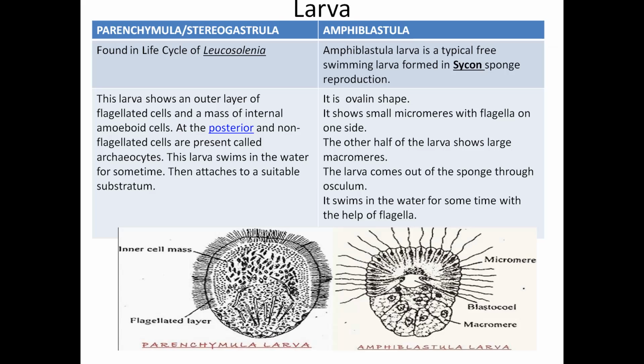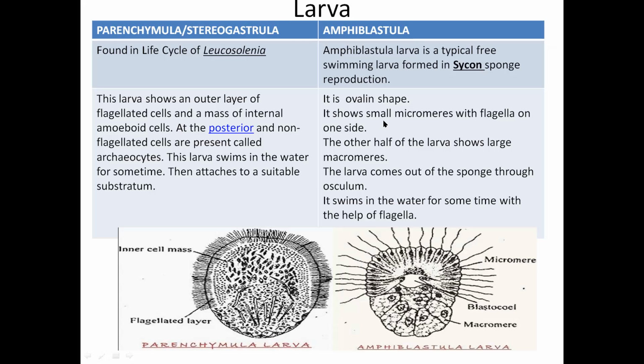Now see amphiblastula, this is the diagram of amphiblastula. It is oval in shape. It has flagella on one side and the other side has no flagella. The side which has no flagella has large cells called macromeres, and the side which has flagella has small cells called micromeres.